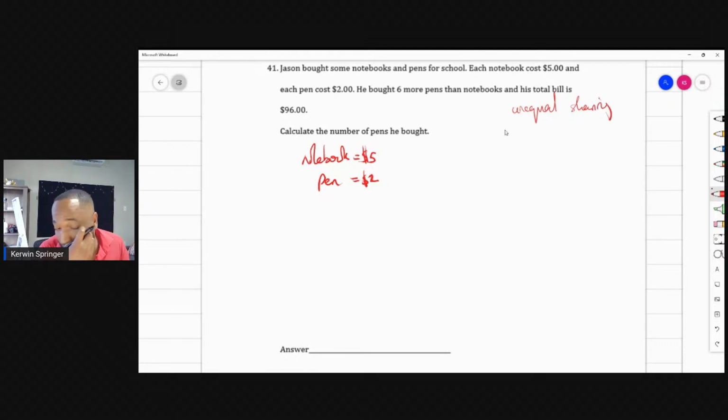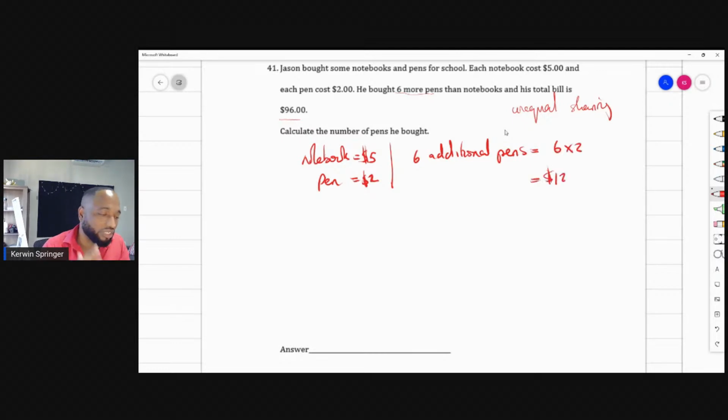But let's get rid of the extras first, because there's 6 more pens than notebooks. So let's remove that from the total. 6 additional pens will cost 6 times 2. That's $12 extra that we need to get out of that 96.